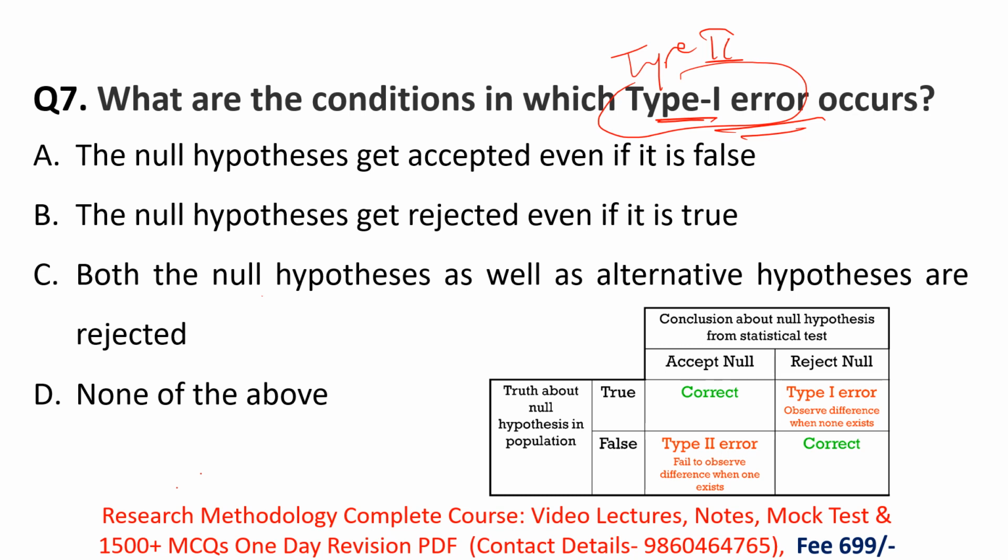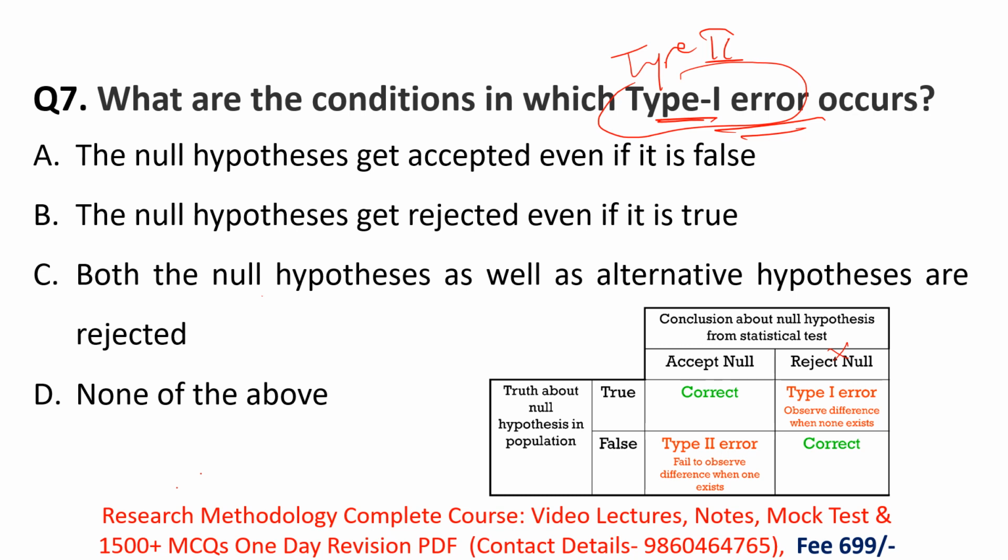Remember, type 1 error means if your null hypothesis is correct and you are rejecting it. That means your null hypothesis is rejected even though it is true. And what is meant by type 2 error? Type 2 error is when your alternative hypothesis is false and even though, you are accepting it.